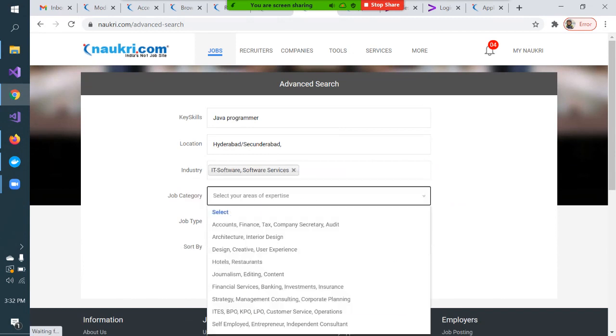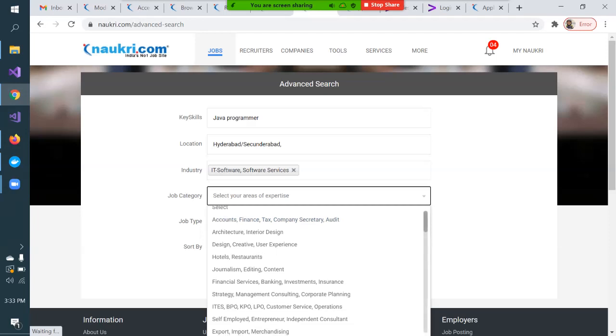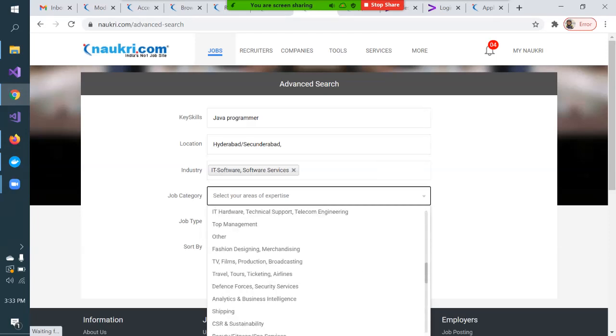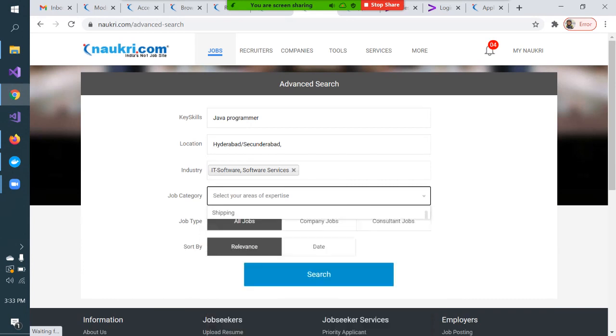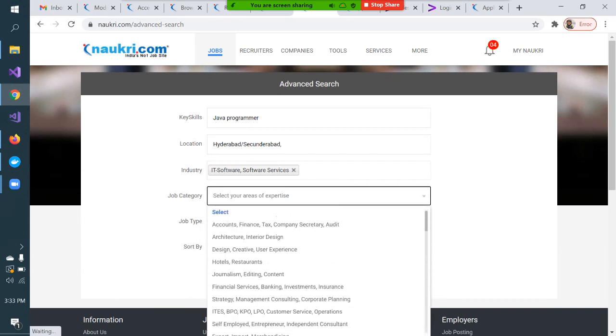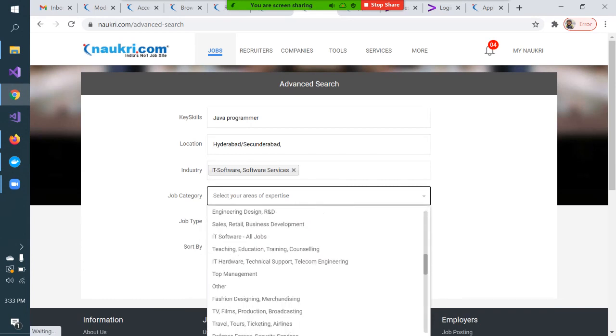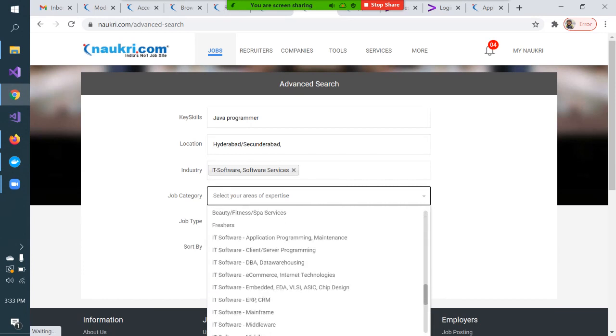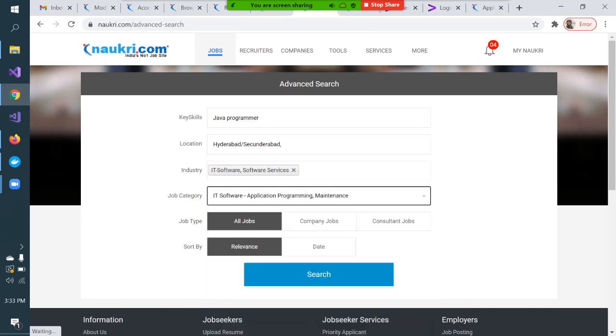And job category, these are the job categories they are telling me I can search for. Okay, software application programming. Let me select application programming. Job type: company job, consultant job, all jobs. Okay, relevance.